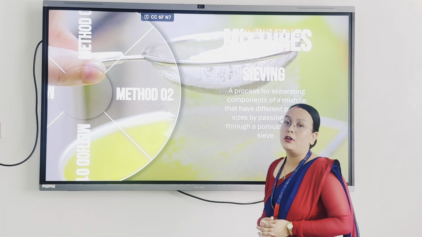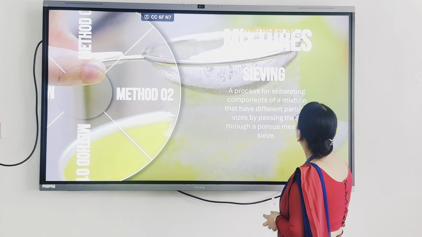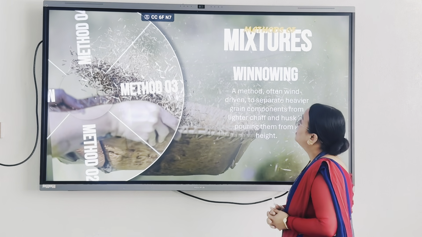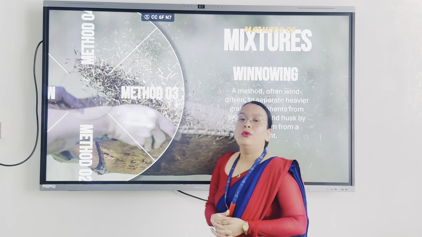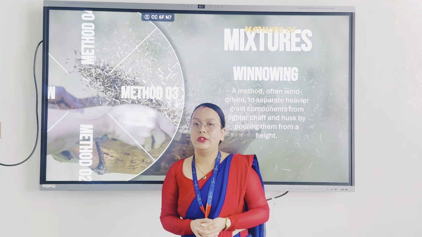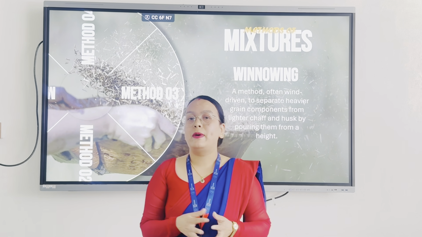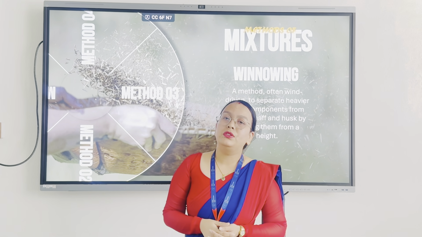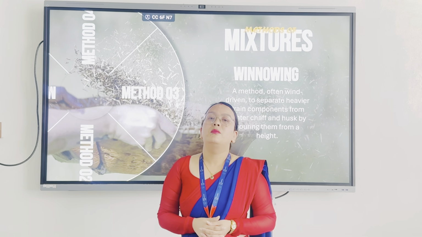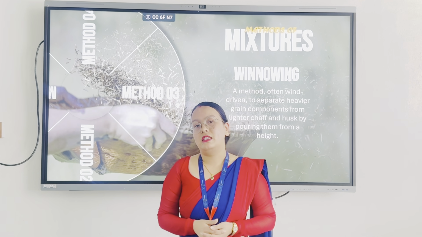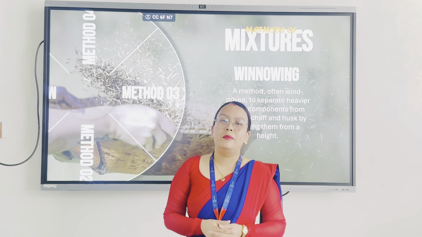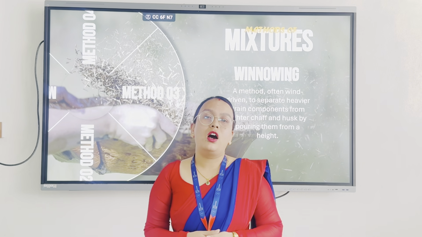Now let's know about another separating method. Winnowing. Winnowing is the separating method in which heavier and lighter particles are separated by using wind or blowing air. This method is especially used by farmers to separate husks from the paddy or grains.